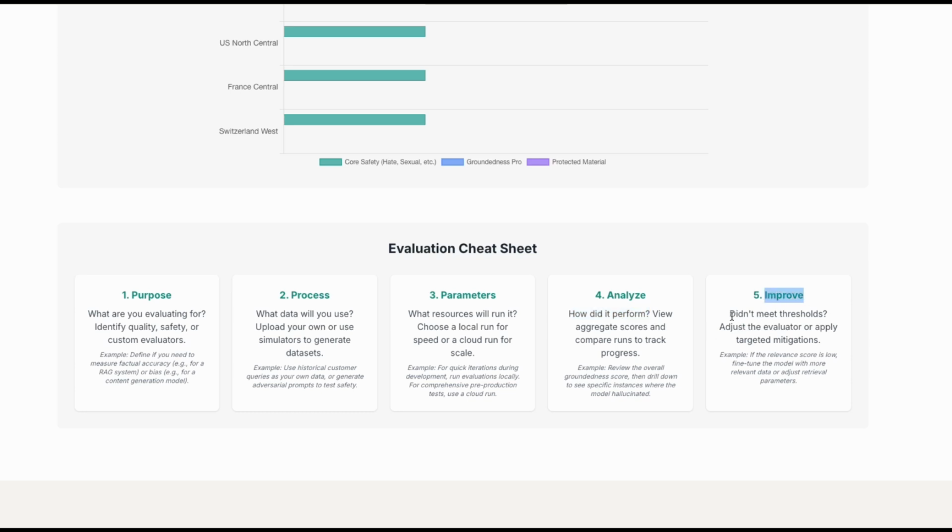And improve. When you run the evaluation, that will show you the performance of your application. Does it really meet your threshold? If not, what needs to improve the result?